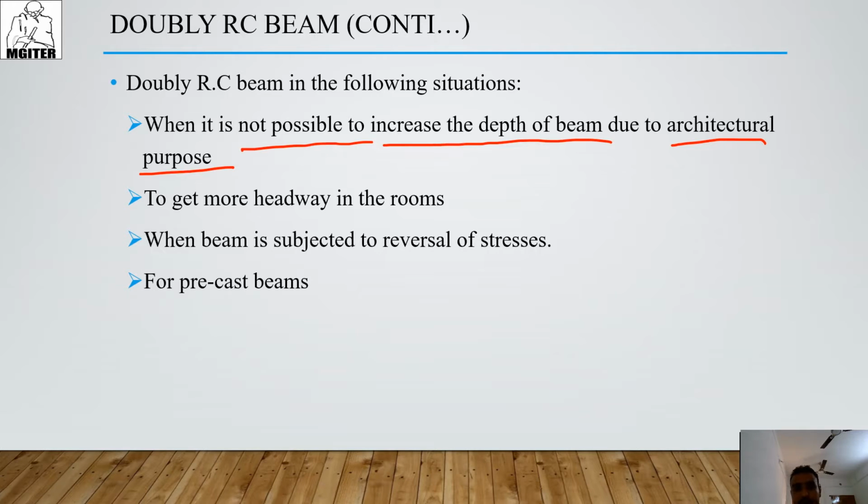At that time, some portion of your depth is higher than you think, so at some time we have to limit the depth of the beam. At that time we have to follow WRC beam design, to get more headroom in the room.